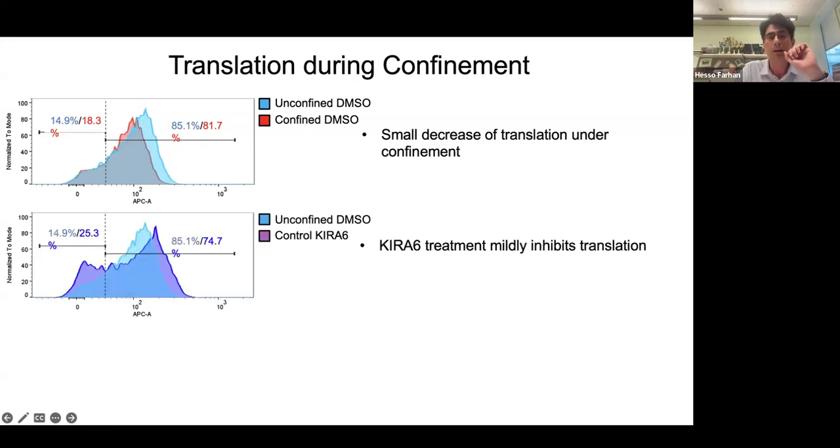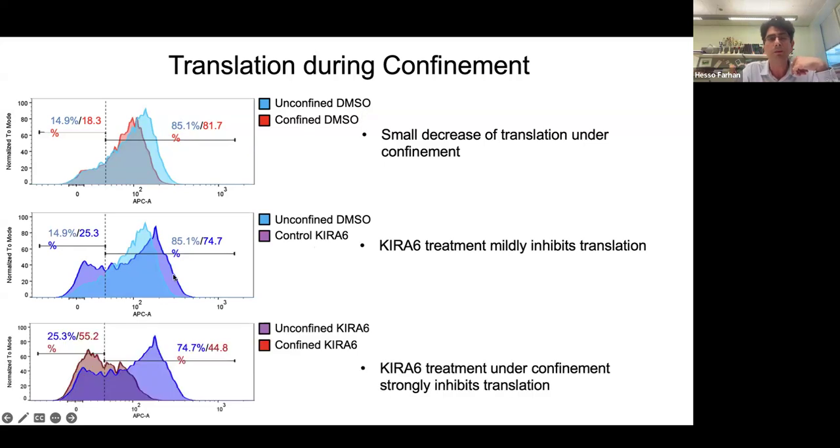When we inhibit RA1 in non-confined cells, we see a weak inhibition. So you see this is more noticeable, that there's a population of cells that are not translating very well. But what happens if we combine RA1 inhibition using this chemical inhibitor with confinement? The cells essentially stop translating. So translation under confinement is addicted to RA1.